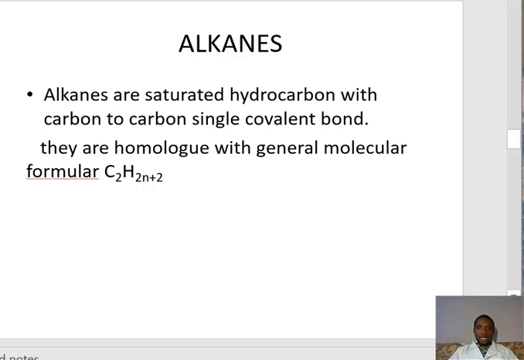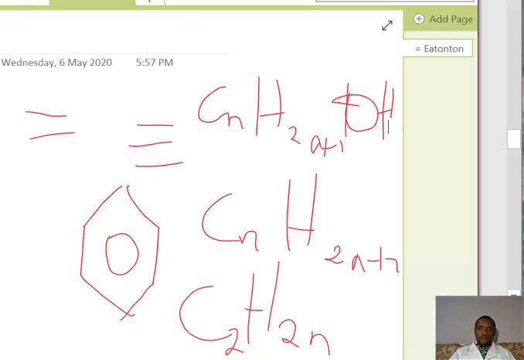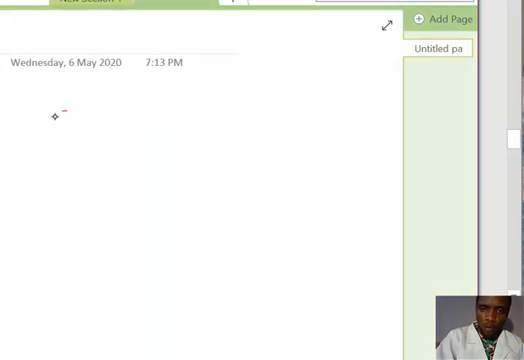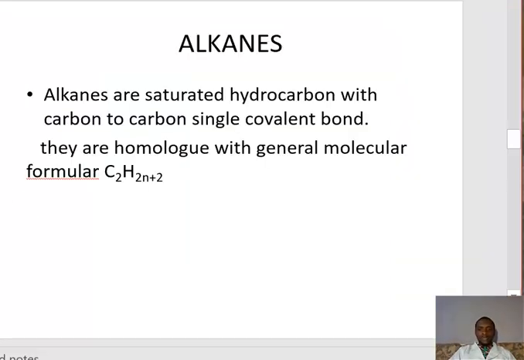Welcome back. We are now on alkane. Last class we finished with homologous series. We are now starting with alkane. Alkanes are saturated hydrocarbons with carbon-to-carbon single covalent bonds, meaning between carbon and carbon we have a single covalent bond. So that is alkane. They are a homologous series with the general molecular formula CnH2n+2.